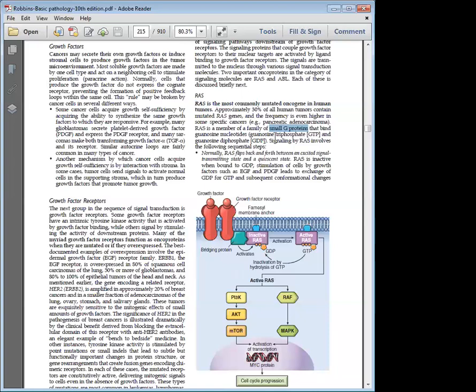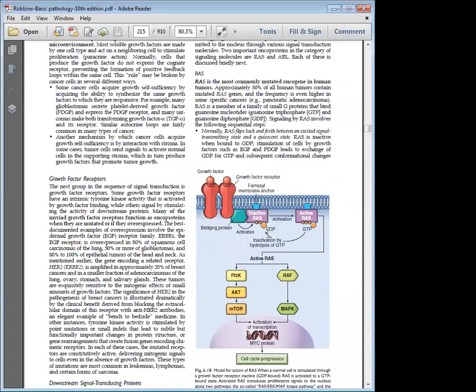This G protein is activated by conversion of GDP to GTP. Once a growth factor binds to the receptor, it gets excited to form an active state. So when a growth factor binds to the growth factor receptor, it converts GDP to GTP. So an inactive RAS molecule will become an active RAS molecule. So this is the third step. First, growth factor comes from outside. Second step, growth factor binds to the receptor, and this receptor activates the cytosolic mechanism.